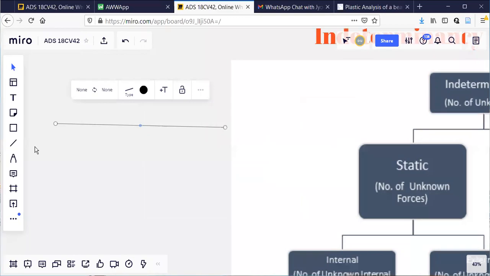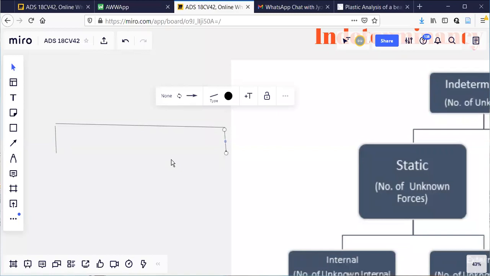Okay, this is a beam. This is one support. This is one more support. Just observe this here.